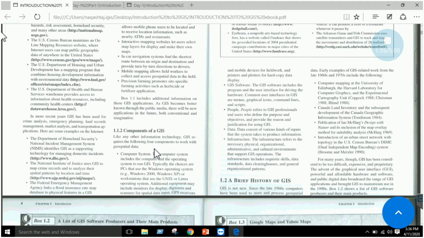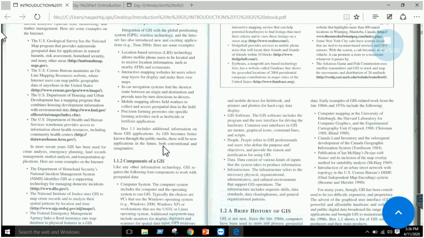So what are the different components of GIS? You must have a computer system, a hardware, you must have a GIS software, and you must have people who know how to run these softwares and have the skills. Here GIS analysts or GIS engineers have a role, and you must collect some data through various types, right?